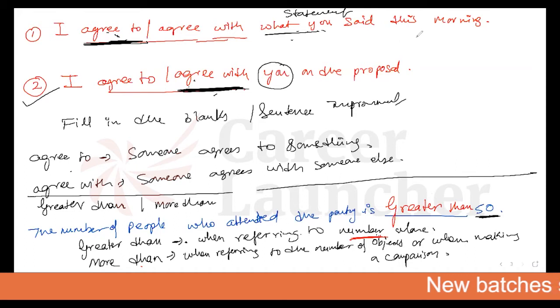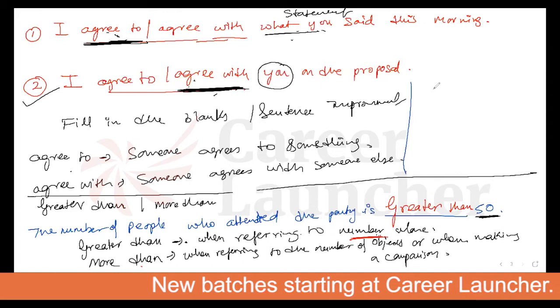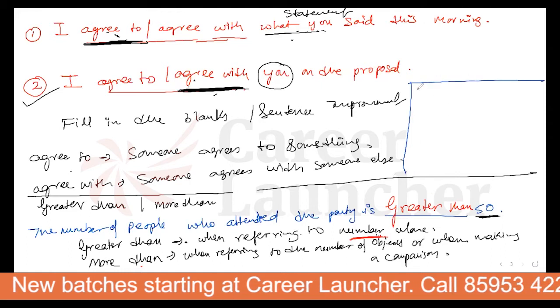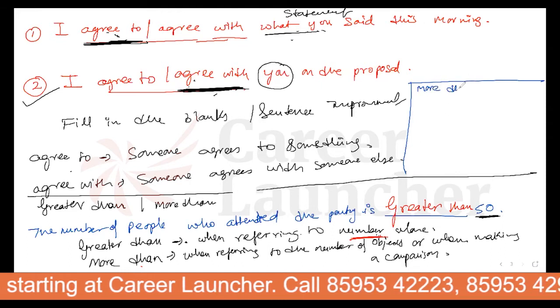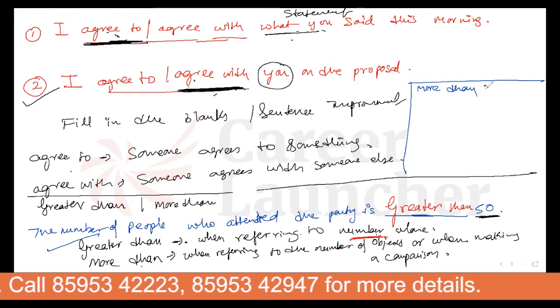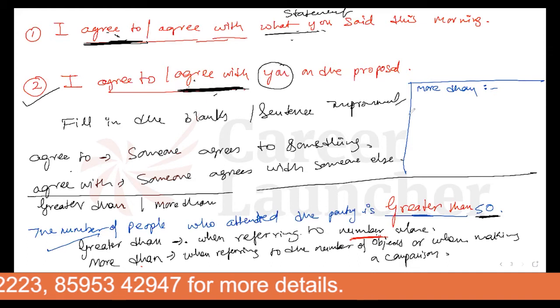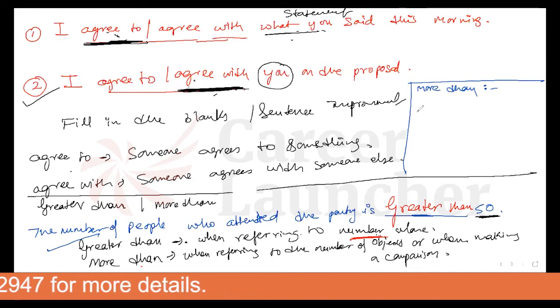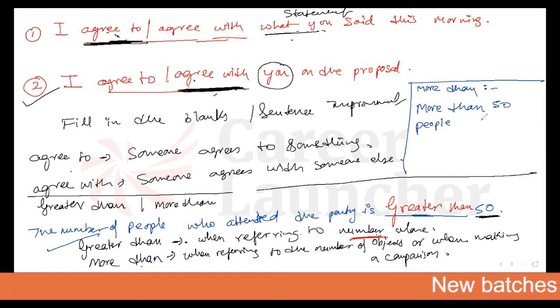I'll show you the example of how we are going to use more than. Let me just write it over here because space is less. I'm giving you the example of more than. I hope greater than is clear. Greater than is the correct answer. Look at this one. I can rewrite the statement when I'm saying more than. For example, if I say more than 50 people attended the party.